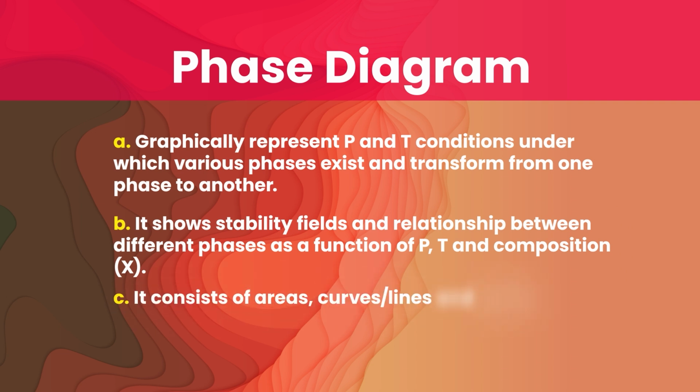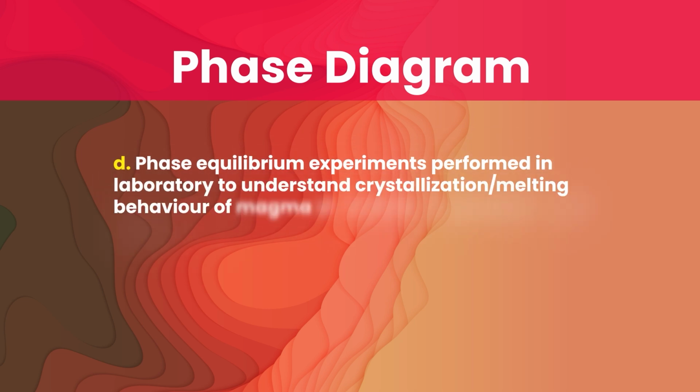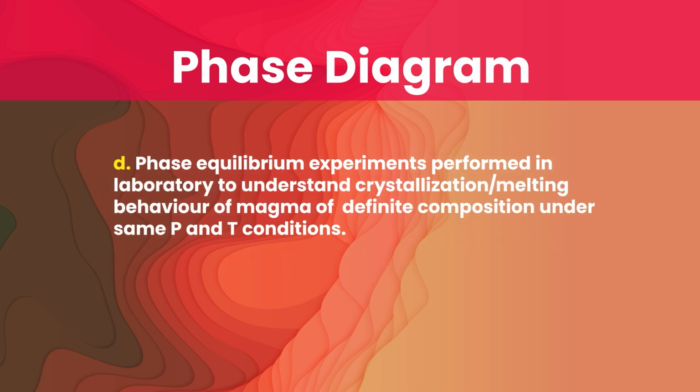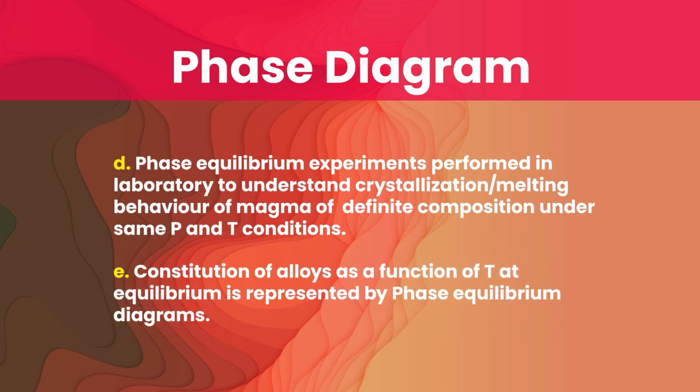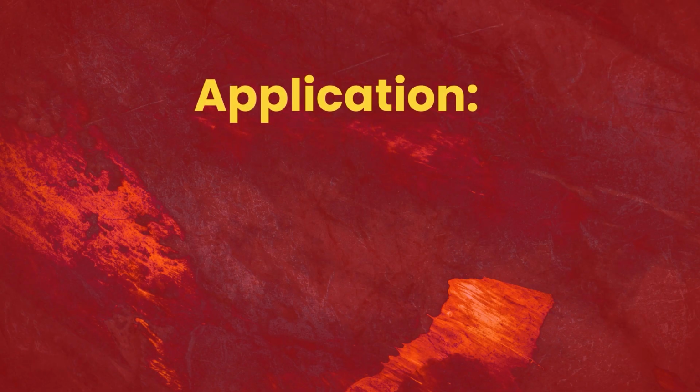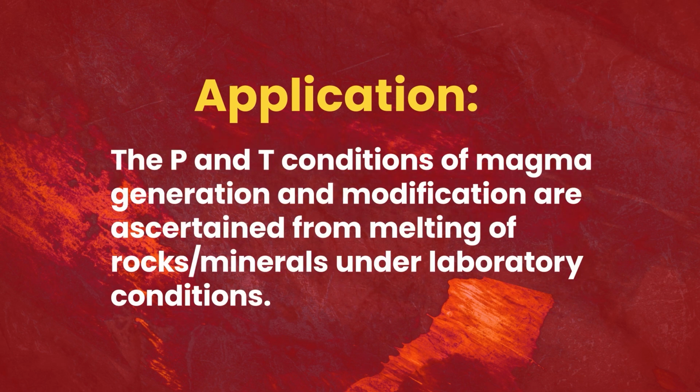It consists of areas, curves, lines and points. Phase equilibrium experiments are performed in the laboratory to understand the crystallization behavior of magma of definite composition under the same pressure and temperature conditions. The constitution of alloys as a function of temperature at equilibrium is represented by phase equilibrium diagrams. Application: the pressure and temperature conditions of magma generation and modification are ascertained from melting of rocks and minerals under laboratory conditions.